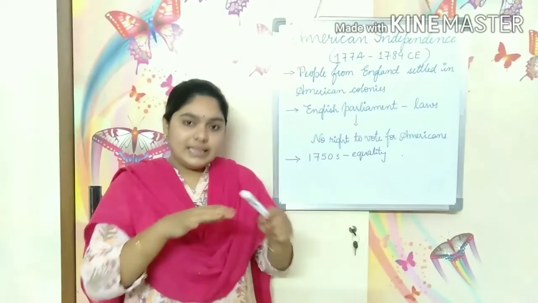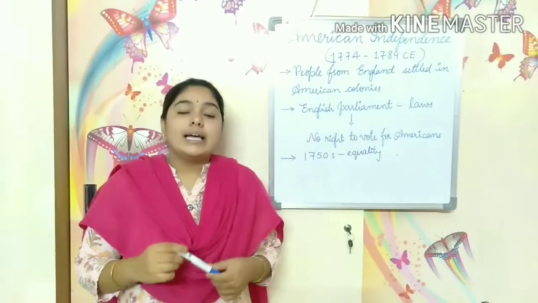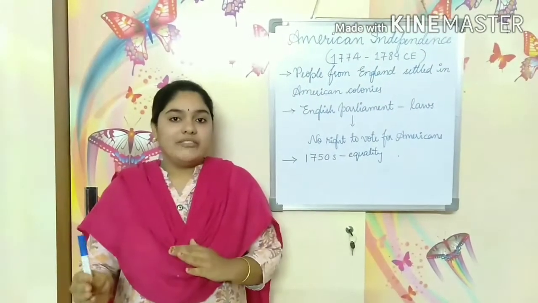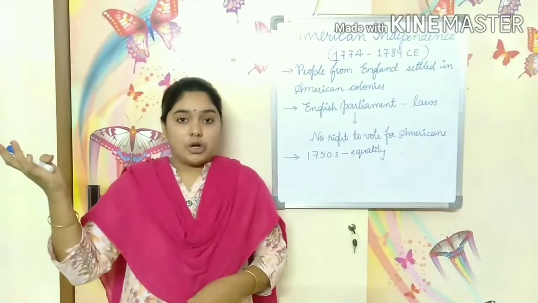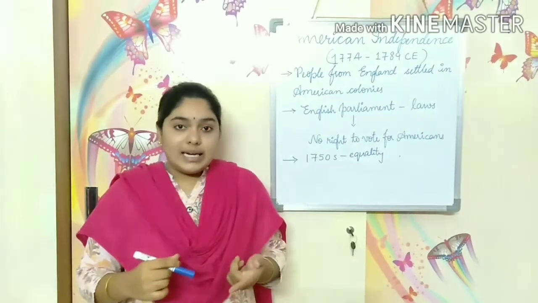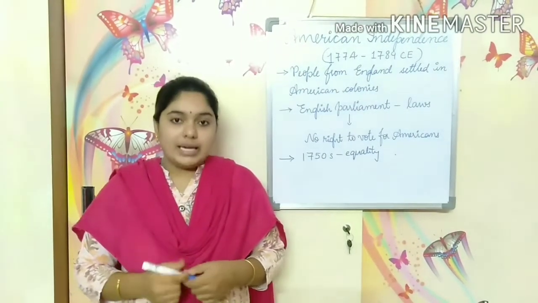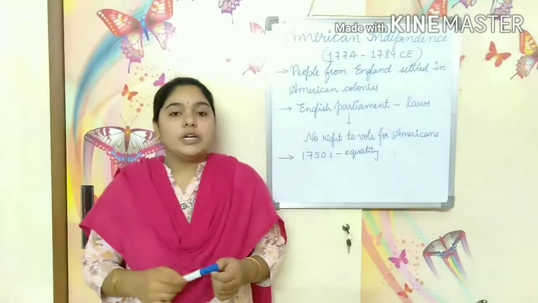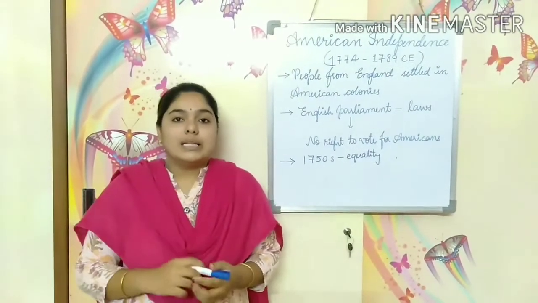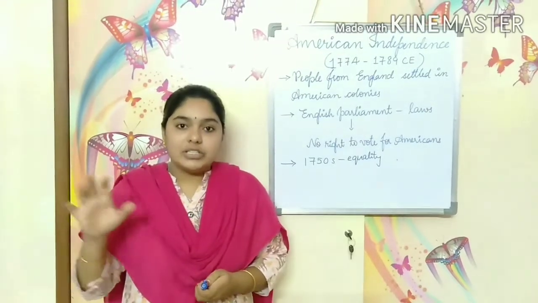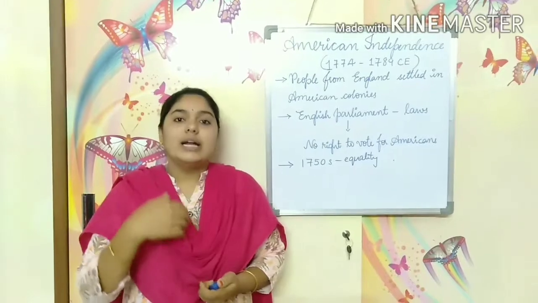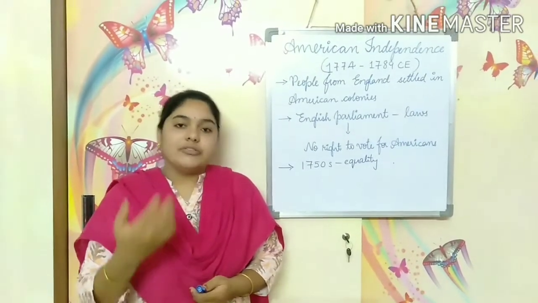In that situation, there was no priest or pope who had the highest authority or ruling power like in Europe. In the last class, when I was teaching you England's Glorious Revolution, I told you about the position of the pope. That means the priest, the leader of the church, had the power to influence or decide the rights of the king.